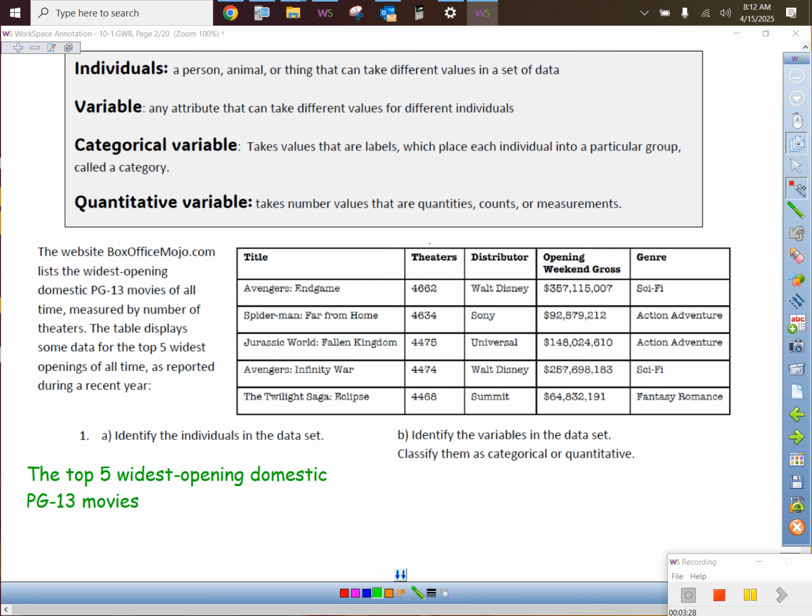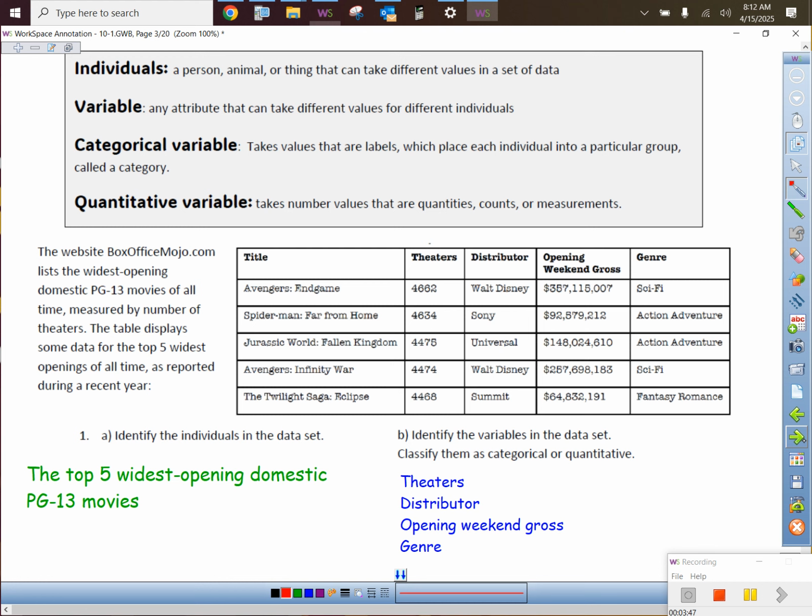To put it in a nutshell, the individuals are what the data was about. The data was about those 5 movies. Cool? The variables are everything else in this chart. How many different columns are there, besides the first column, of course? 4, so there they are. The variables are theaters, distributors, opening weekend gross, and genre.